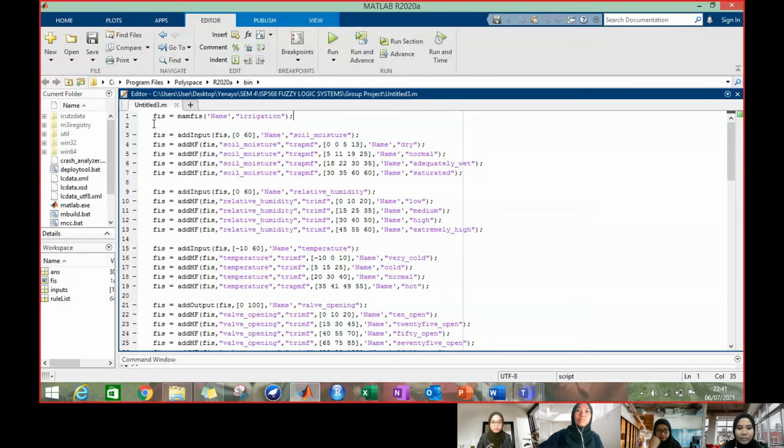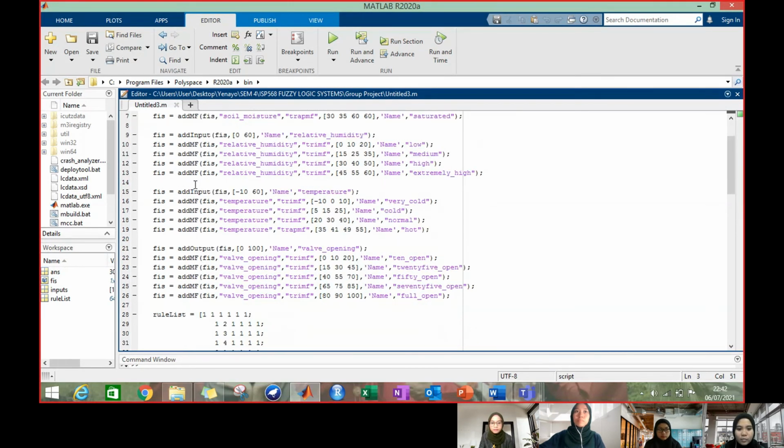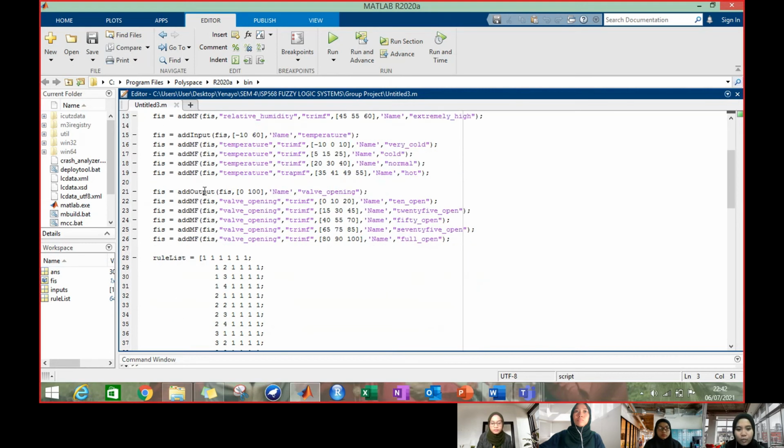So this is our coding in MATLAB. The first one, we label the system as a Mamdani inference system, and then we give the name irrigation. Then we add the input. The first input is soil moisture, which has the fuzzy values of dry, normal, adequately wet, saturated. Then we repeat the steps for the second input, relative humidity, and the third input, temperature, and then we add the output, which we have only one, valve opening. We enter the values, which are 10 open, 25 open, 50 open, 75 open, and also full open.